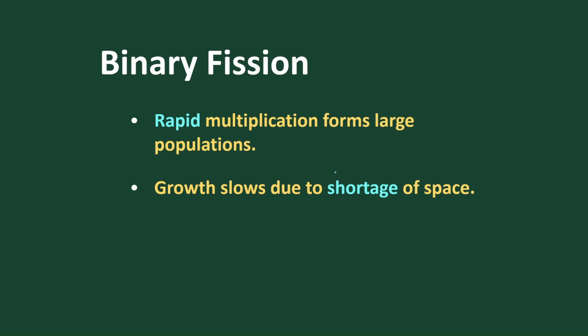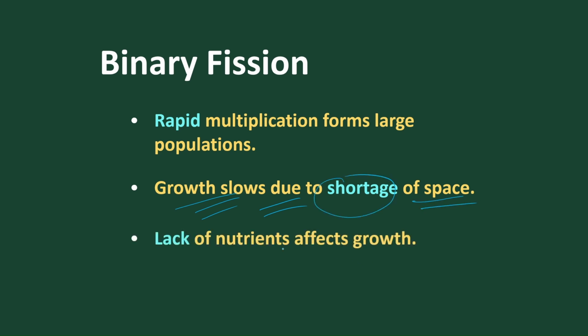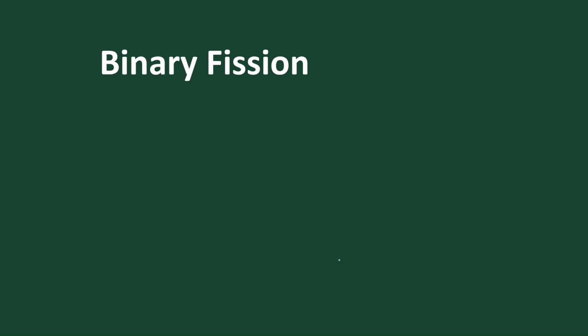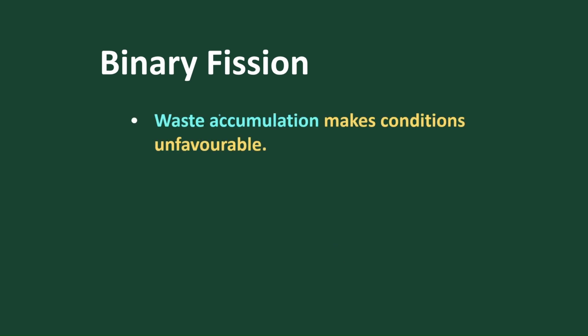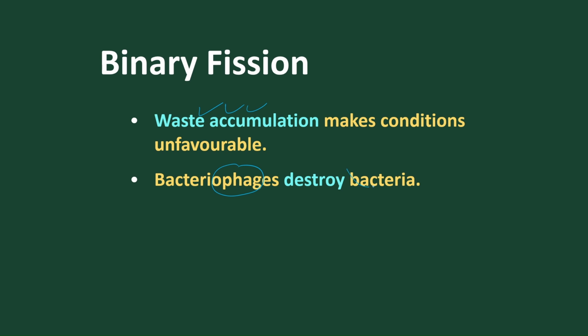When the population increases, when the number of bacterial cells increases, then come the drawbacks. What is the drawback? The growth slows down and stops. Why? Shortage of space. Not only shortage of space, lack of nutrients. Nutrients are insufficient for the growth. Not only insufficient nutrients, accumulation of waste materials also prevents the growth. And certain bacteriophages directly destroy bacteria.